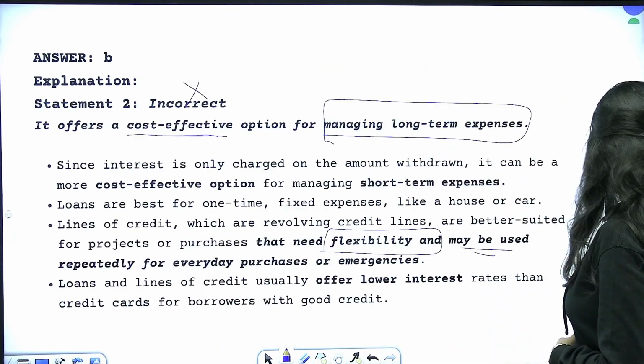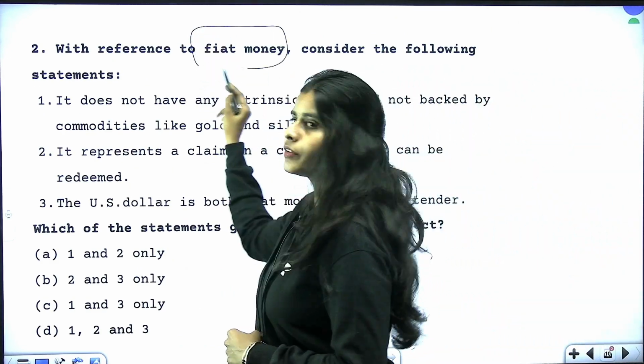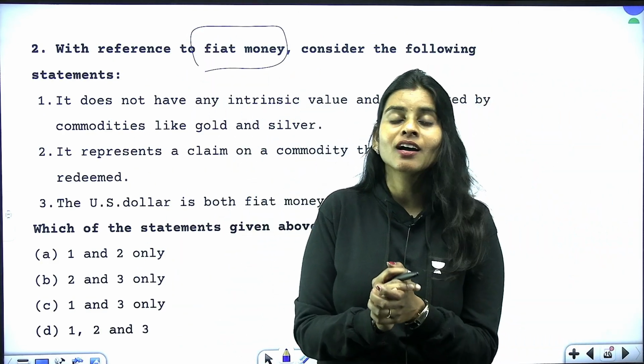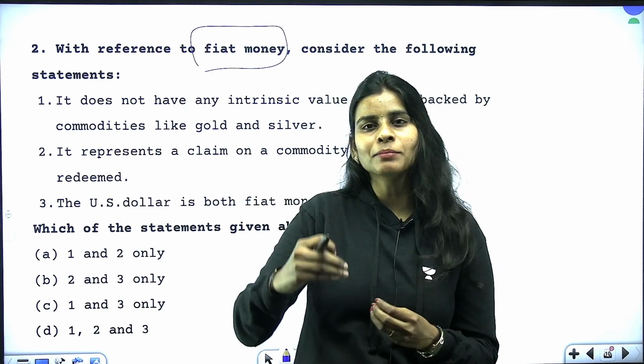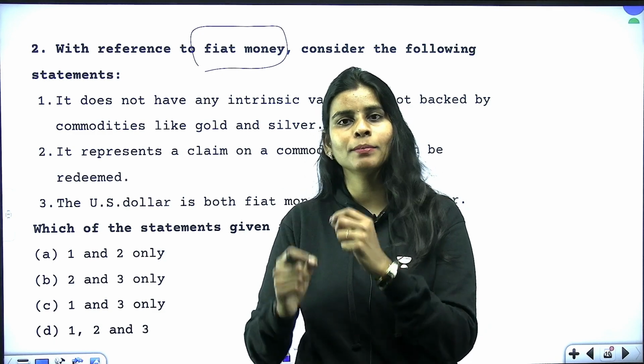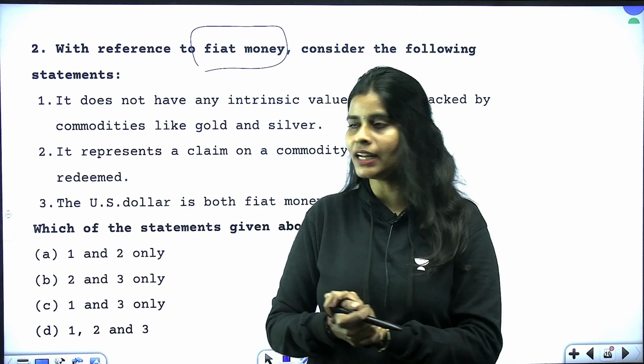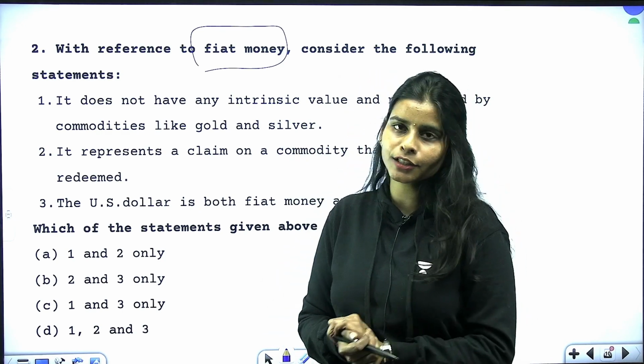Moving forward from here, the next question is about fiat money. This is the favorite topic of UPSC, because most often we get questions on fiat money, legal tender, etc., and importantly the money multiplier. So what will happen if the money multiplier is increasing or decreasing? So let's have this fiat money now. With reference to fiat money, consider the following statements.